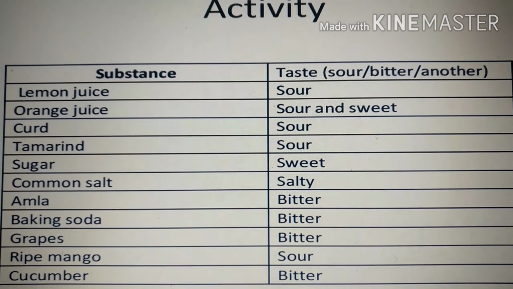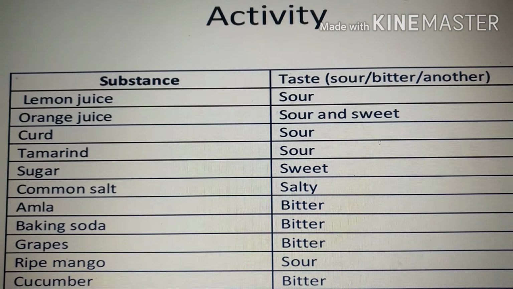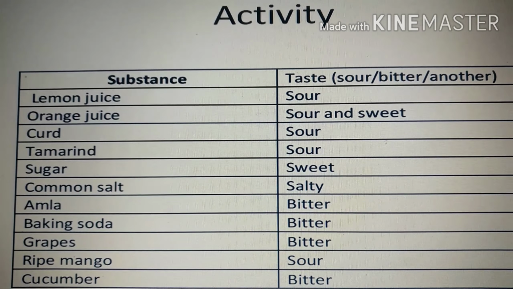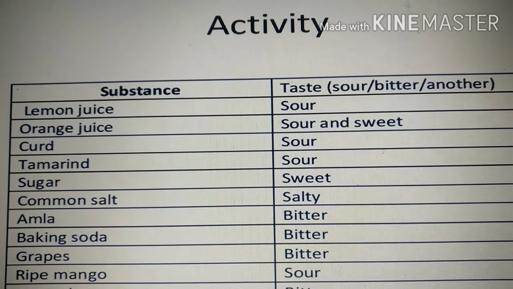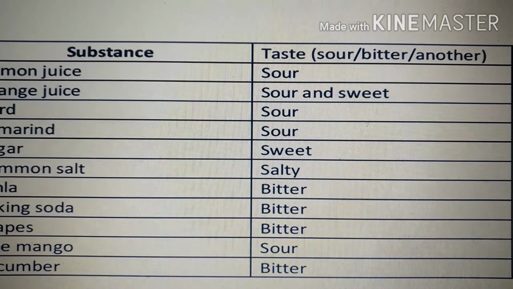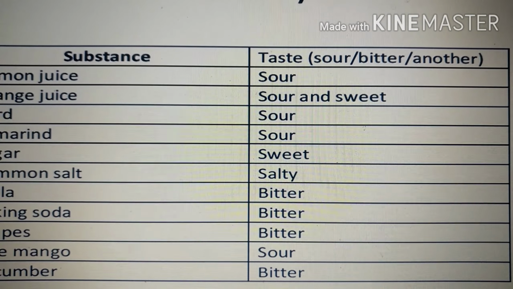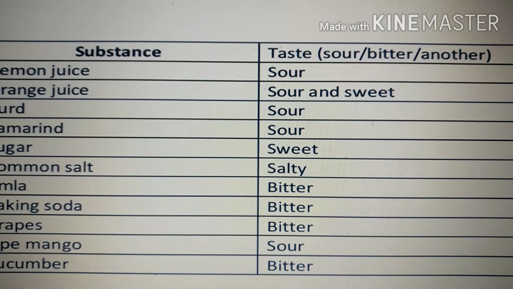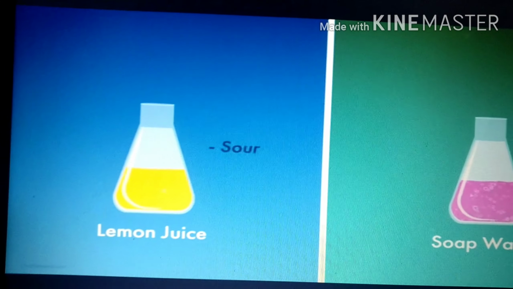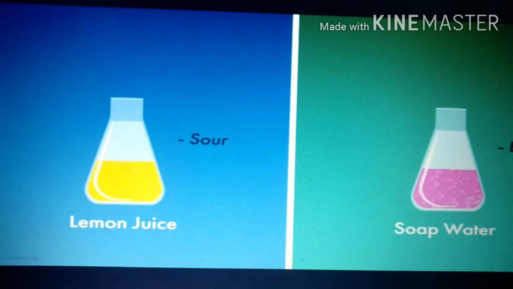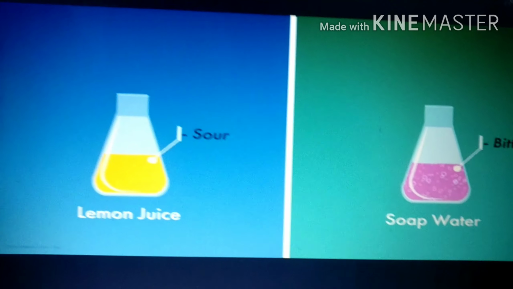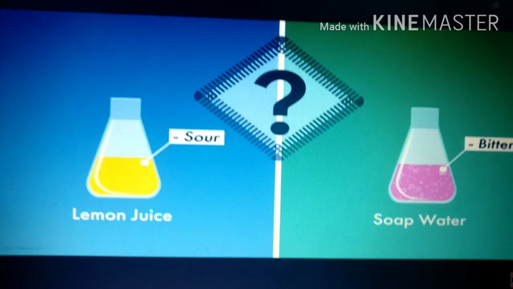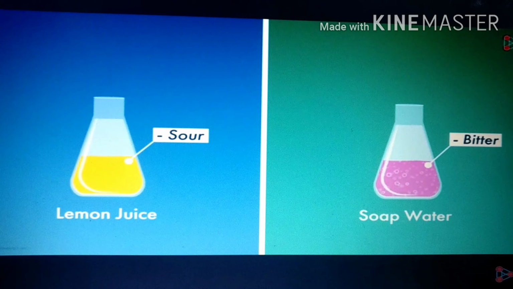Children, why do different food items have different tastes? Can you guess? Because food contains chemicals that give it taste. Do you know what the chemicals present in the food that give the different tastes are? They are nothing but acids and bases. If we talk about lemon juice and some water, what is the taste of lemon juice, children? It will be sour in taste, right? And soap is bitter in taste.